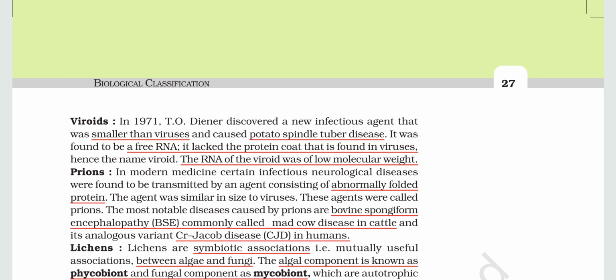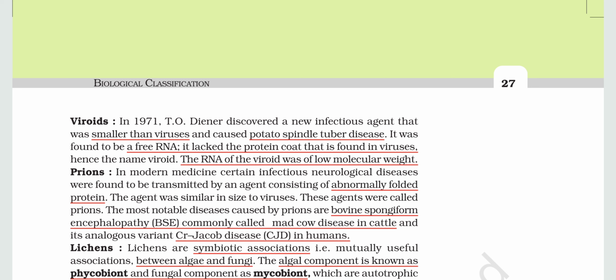Then come prions. Prions are abnormally folded proteins. In modern medicine, certain infectious neurological diseases were found to be transmitted by an agent consisting of abnormally folded proteins.